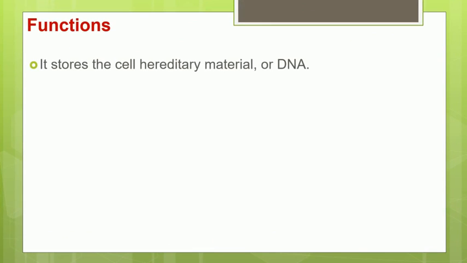Now what are the different functions of the nucleus? First of all, it stores the hereditary material of the cell, that is DNA. So if someone asks you where DNA is located, it is situated inside the nucleus. And in what form is DNA present? It is present in the condensed state, that is chromatin thread. It is only during the process of cell division that this condensed chromatin thread is converted into the form of chromosomes.